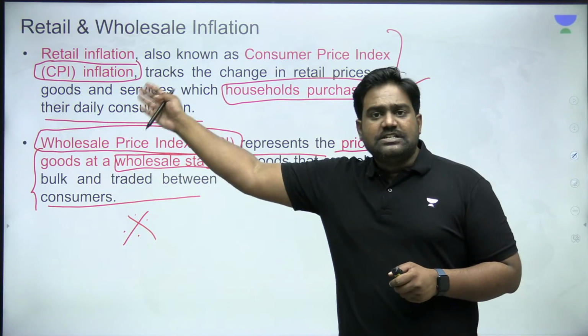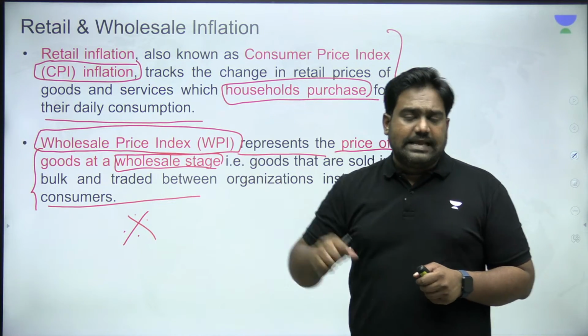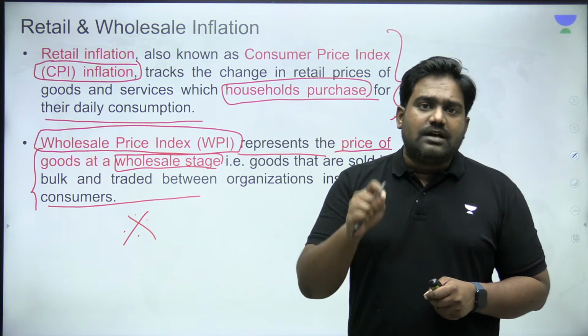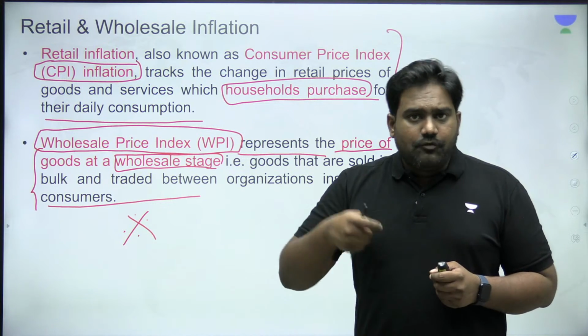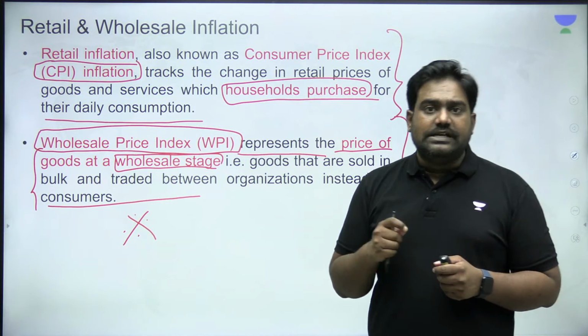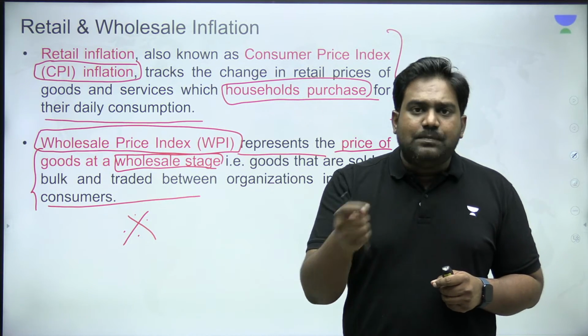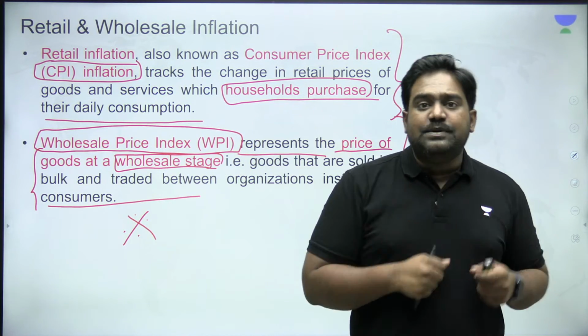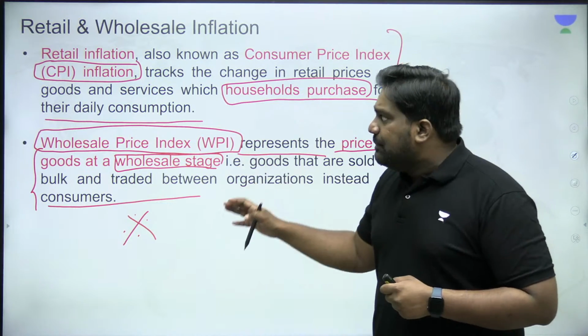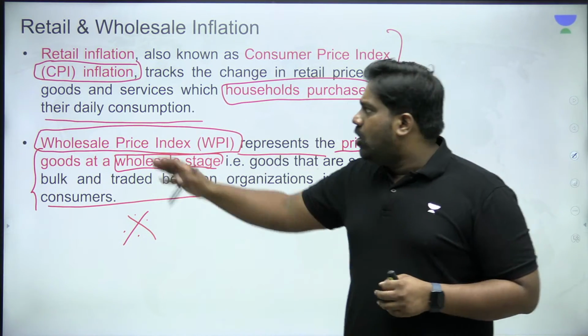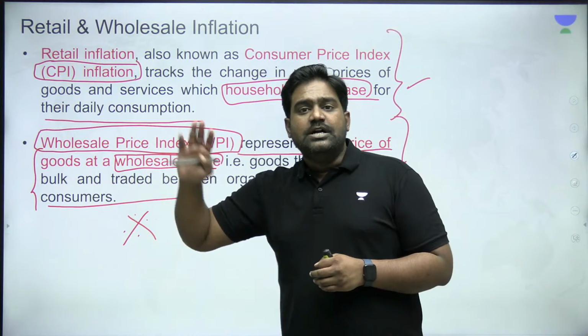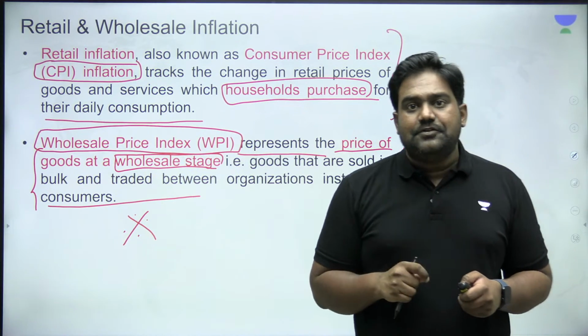So broadly, inflation is measured through these two indicators, and both indicators are crucial parameters for the monetary policy and fiscal policy authorities in order to control inflation in the economy. Be it RBI in the case of India or the finance ministry, right? They both keep an eye on the CPI levels as well as the wholesale price inflation levels in the country.